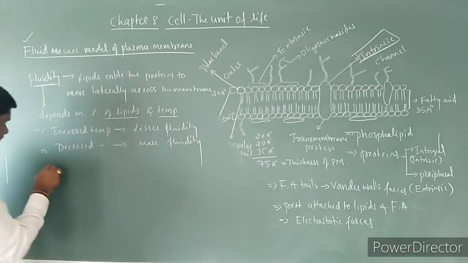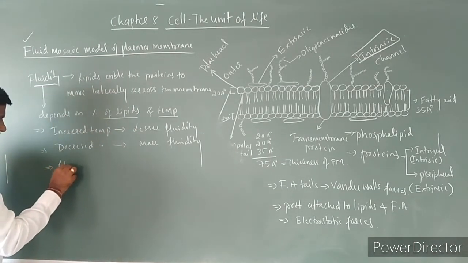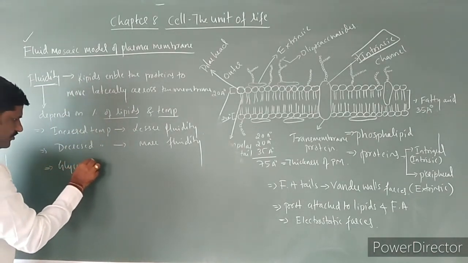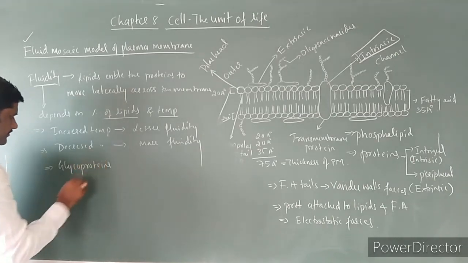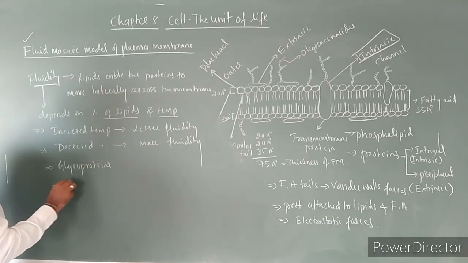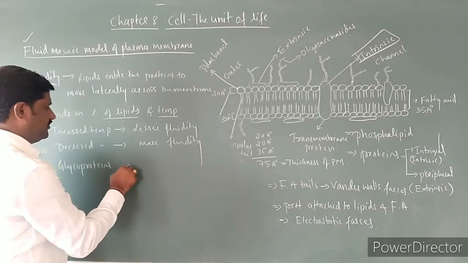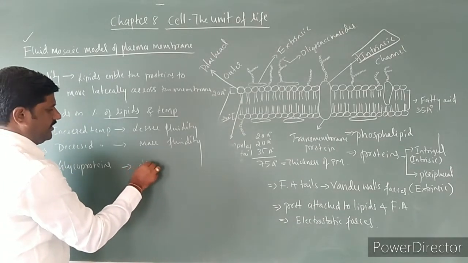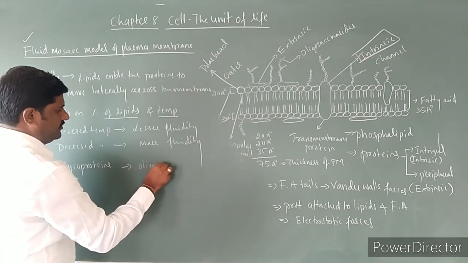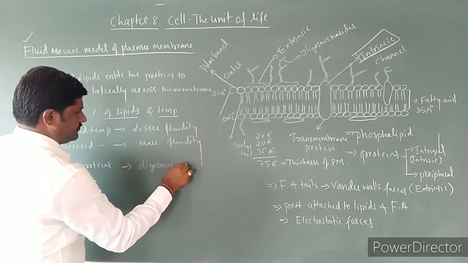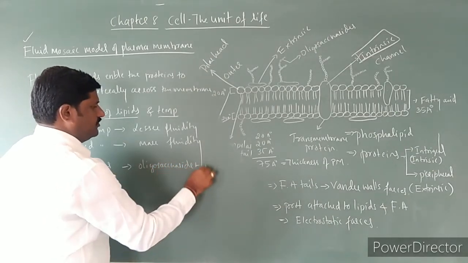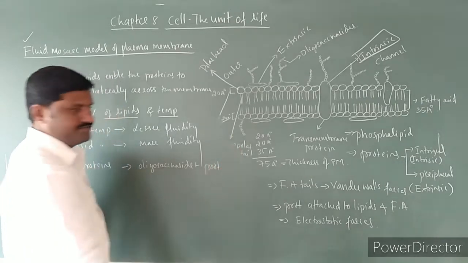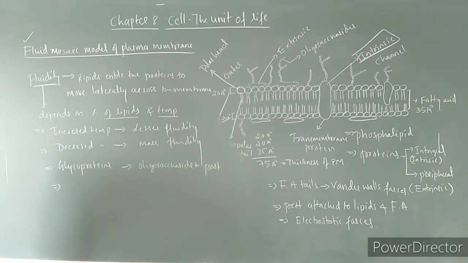See here, I shall write here glycoproteins. So if oligosaccharides are attached to the proteins, then they are called glycoproteins.